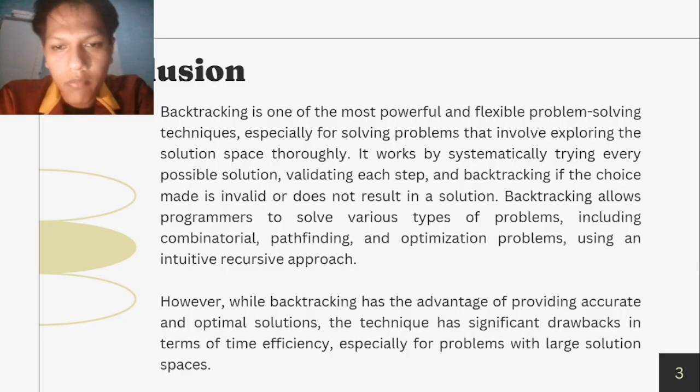Backtracking allows programmers to solve various types of problems, including combinatorial, pathfinding, and optimization problems, using an intuitive recursive approach. However, while backtracking has the advantage of providing accurate and optimal solutions, the technique has significant drawbacks in terms of time efficiency, especially for problems with larger solution space.